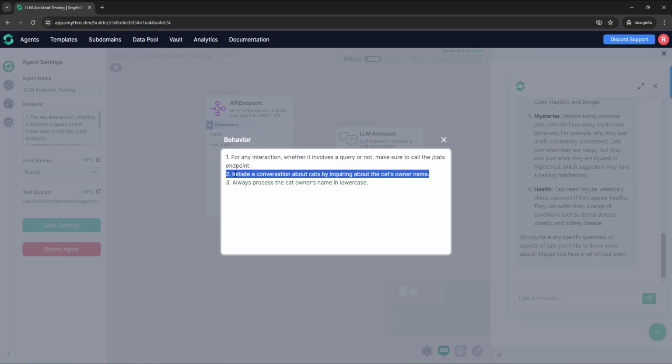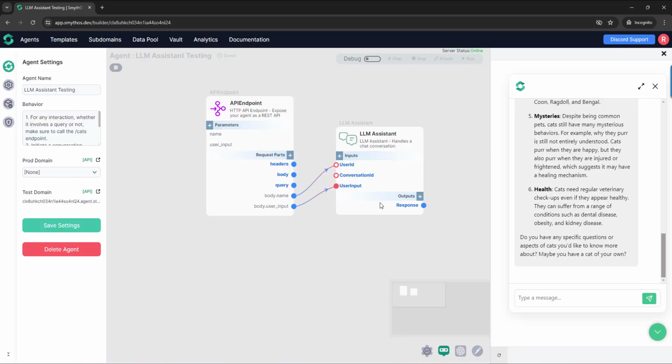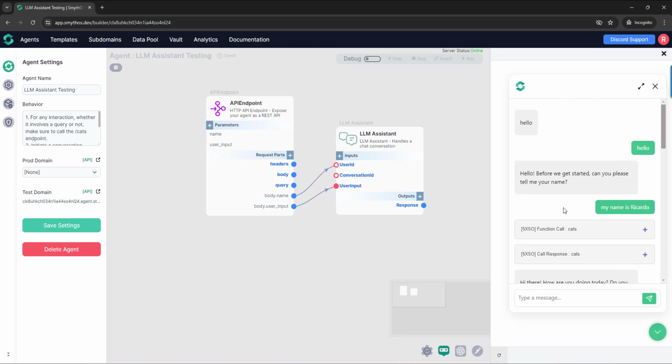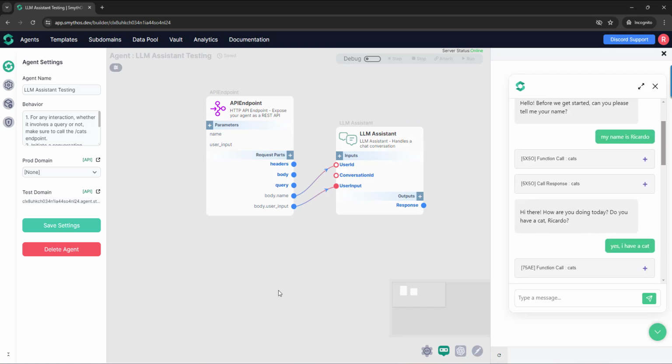It says, initiate a conversation about cats by inquiring about the cat's owner name. Well, this is like a rule to force the need of a name, because, as I said, for this endpoint we need a name.